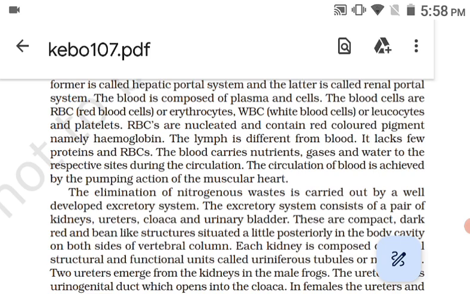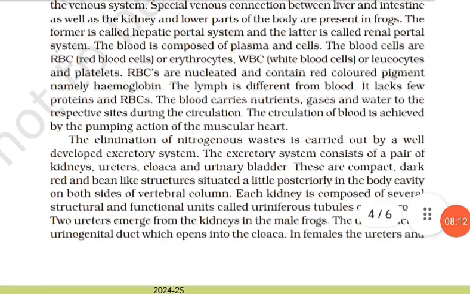External ear is absent in frogs, and only the tympanum can be seen externally. The ear is an organ of hearing as well as balancing, that is equilibrium.